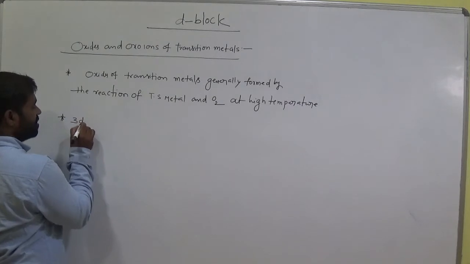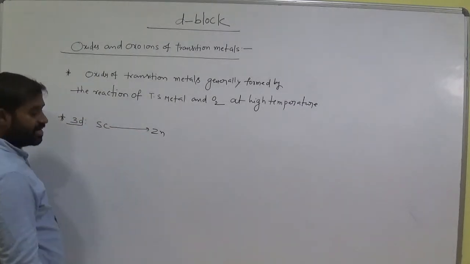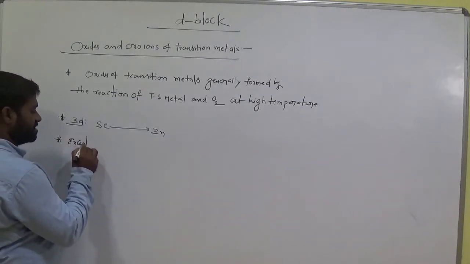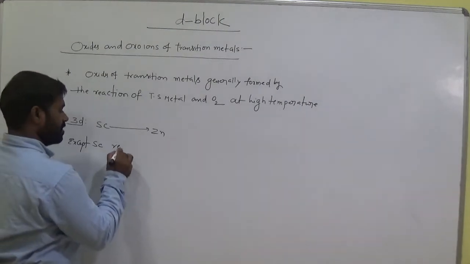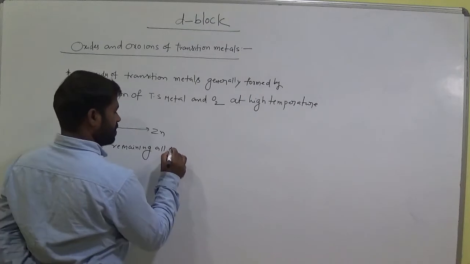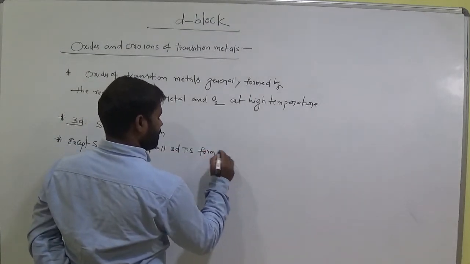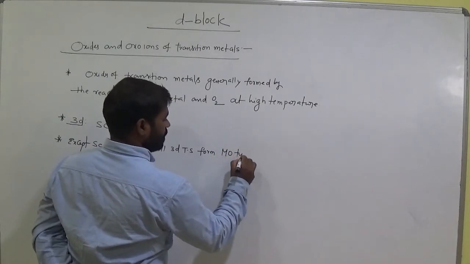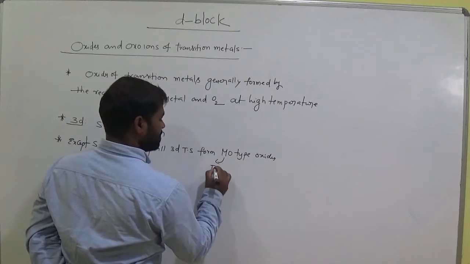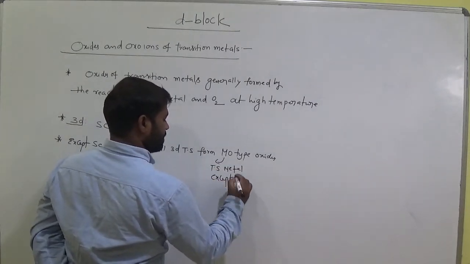So you know 3D transition is from scandium to zinc. Am I right? Except scandium, the remaining all 3D transitions form MO type oxides, where M is transition metal, except scandium.